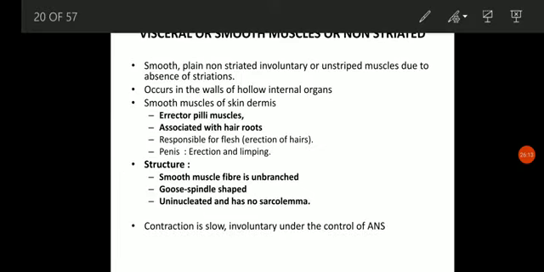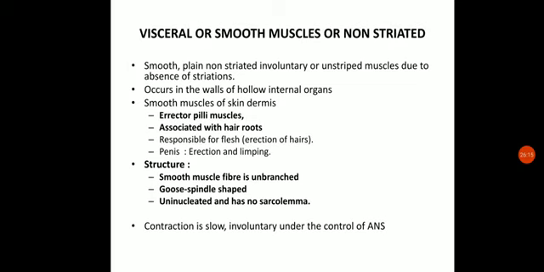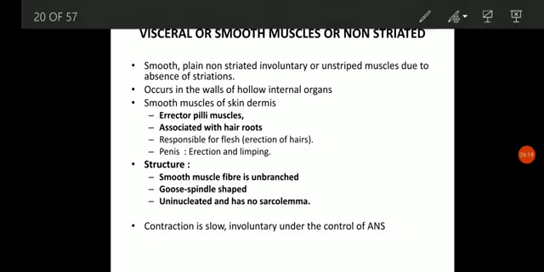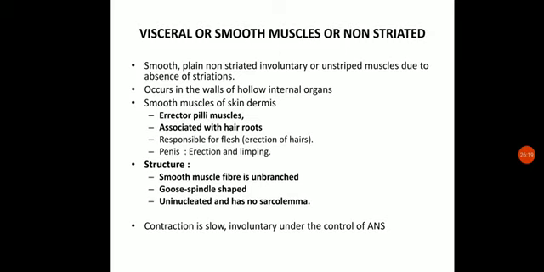Okay, next are the visceral or smooth muscles, or we can say non-striated muscles. Visceral organs are the organs which are present in the body. These muscles are responsible for carrying out involuntary activity. These are called visceral or smooth muscles or non-striated muscles.